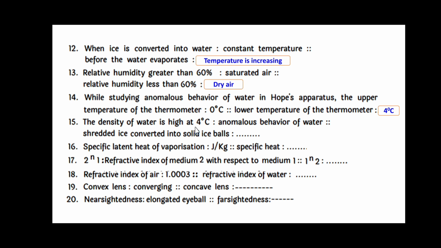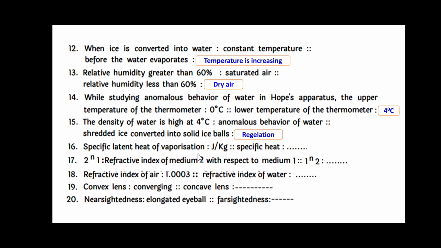The density of water is highest at 4 degrees Celsius, termed the anomalous behavior of water. Shredded ice converted into a solid ice ball is regelation.